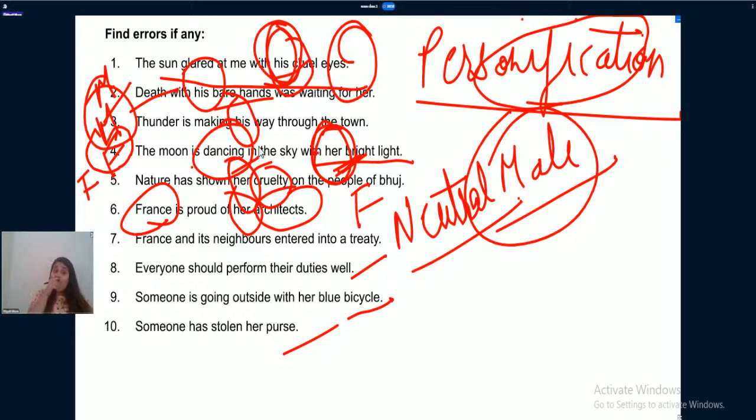Okay. First of all, I would like to clear sentence number 8 for you. Everyone should perform their duties well. We have already read subject verb agreement. In that particular chapter, I told you one very important thing. I told you very clearly that all these words like everyone, everything, someone, something, everybody, anybody, nobody, no one, nothing, all these words are singular in nature.